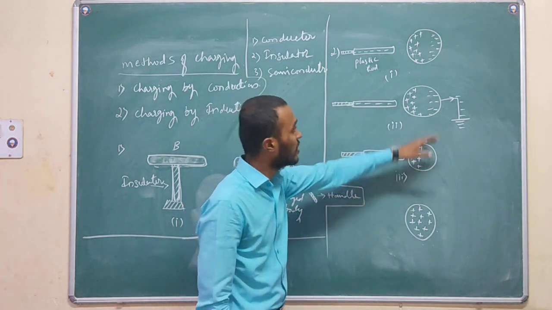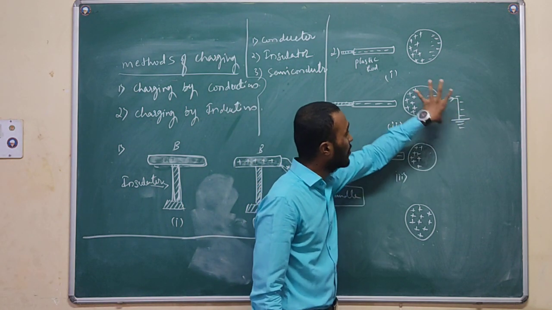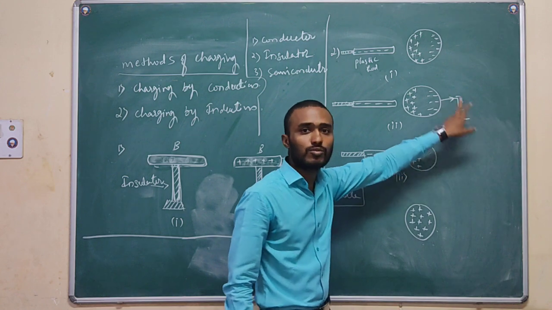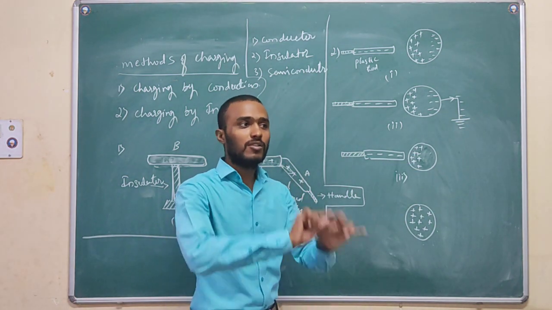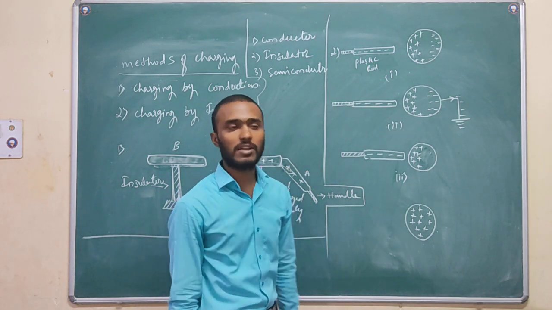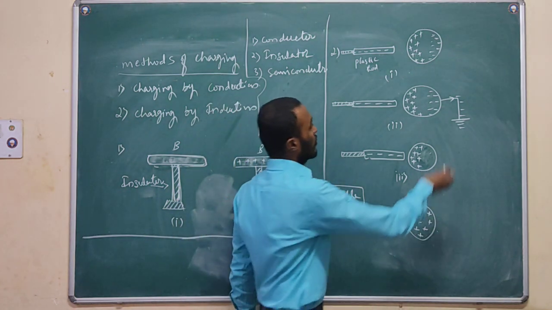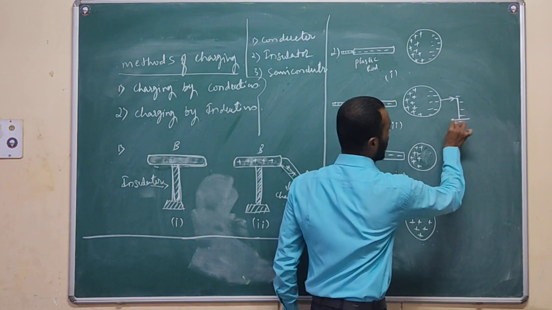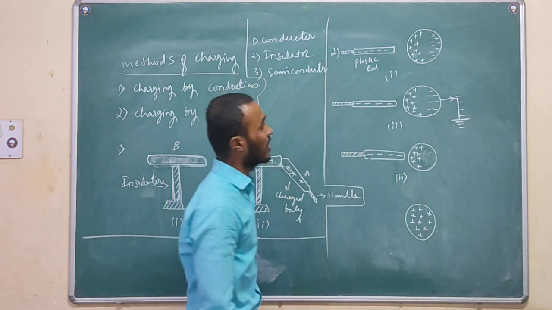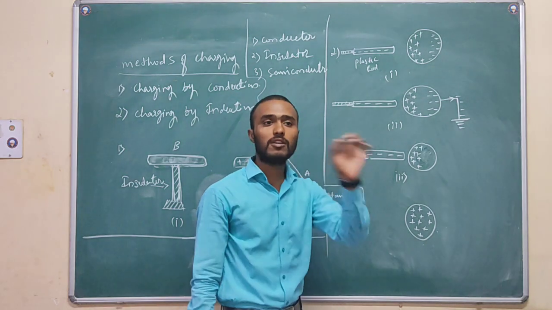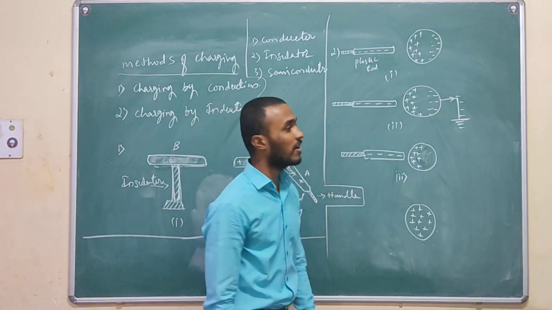Now I will connect the metal sphere to the ground through the wire. If any excess negative charges are there, those negative charges will move to the surface of the earth. So in the second case, I have done the earthing. Earthing is nothing but all the negatively charged particles moving to the surface of the earth.